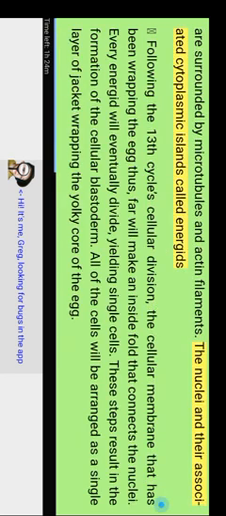When the nuclei reach the egg's periphery during the 10th cleavage cycle, they are surrounded by microtubules and actin filaments. The nuclei and their associated cytoplasmic islands are called energids. Following the 13th cycle of cellular division, the cellular membrane that has been wrapping the egg thus far will make an inside fold that connects the nuclei.